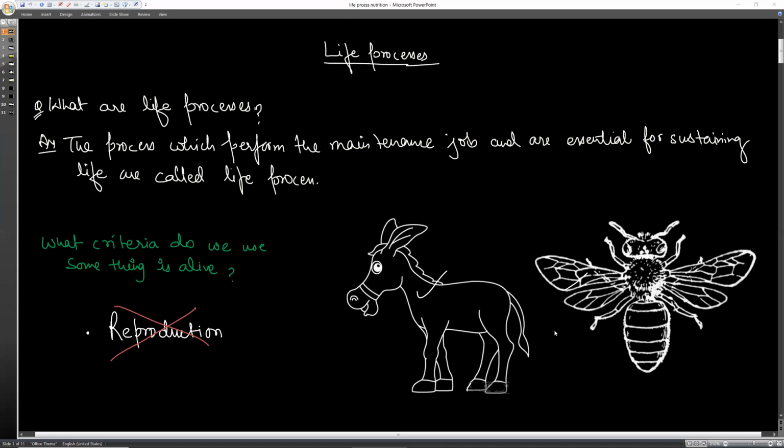We can consider that reproduction is an important life process. First of all, let me explain what a life process is. Life process is the process that is essential to say whether something is alive or not, and that performs a maintenance job. So, for example, if I say that reproduction is an important life process, no, because all living organisms reproduce, but there are some organisms that do not reproduce in their lifetime.